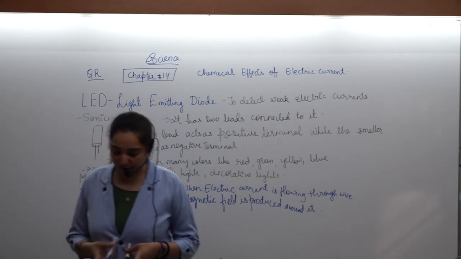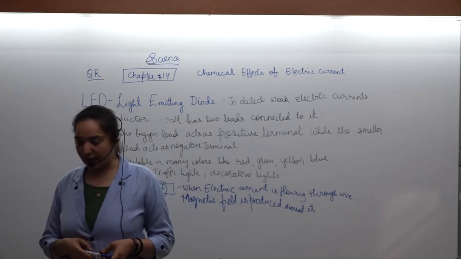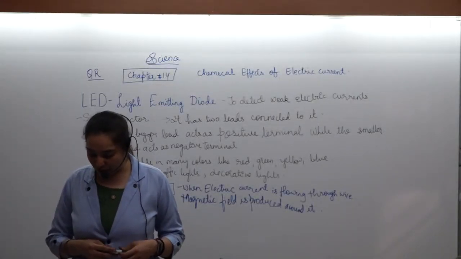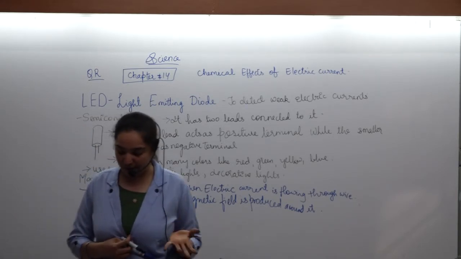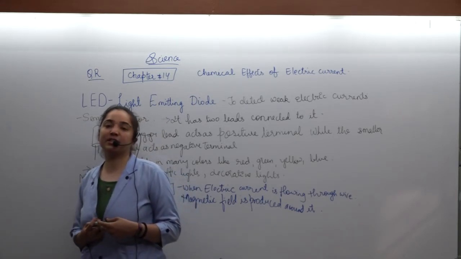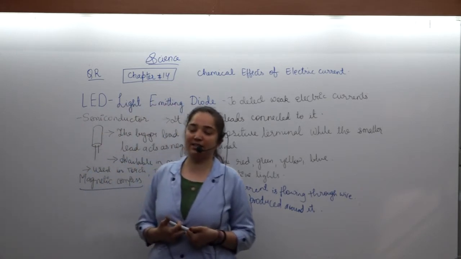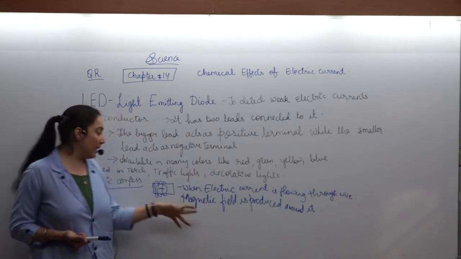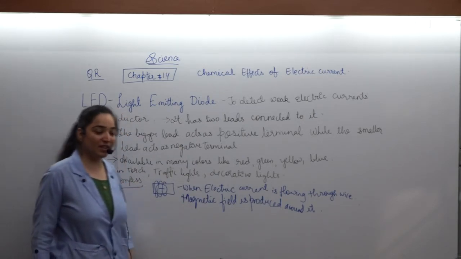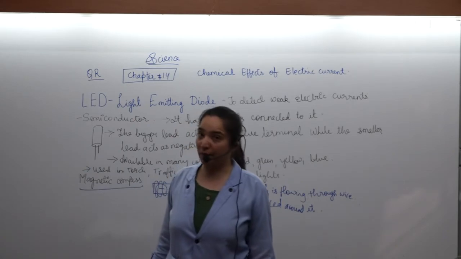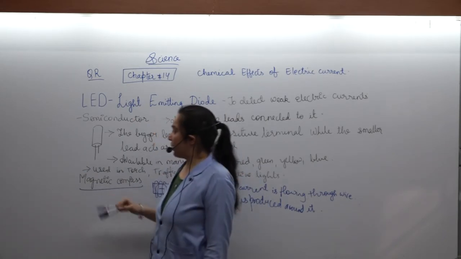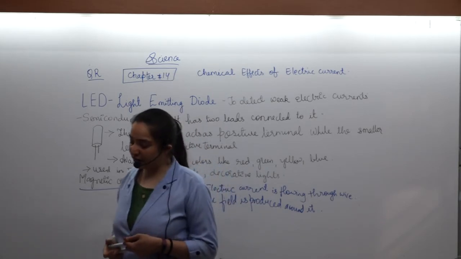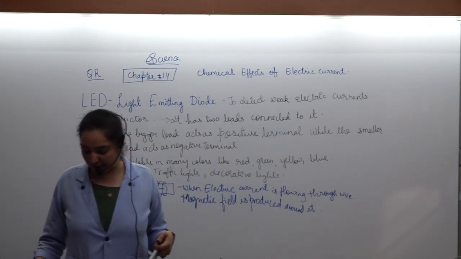So this is how we can check many things like lemon juice, vinegar, tap water, cooking oil, milk, honey, water that contains a very small proportion of acids. We cannot check them using a bulb, but by using LEDs or a magnetic compass, we can easily check whether current is flowing through them or not. So to check for weak electric currents, these are the ways. Note it down. After that, we'll move on to the topic of chemical effects of electric current.